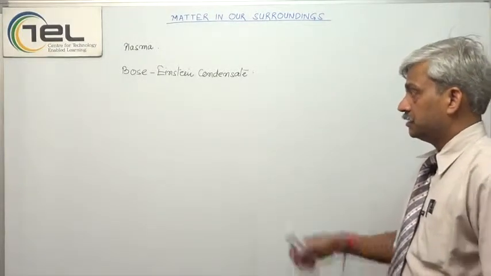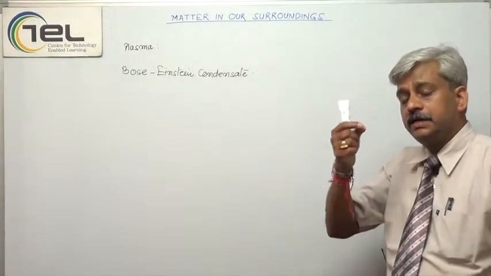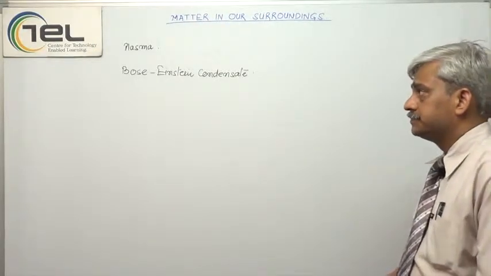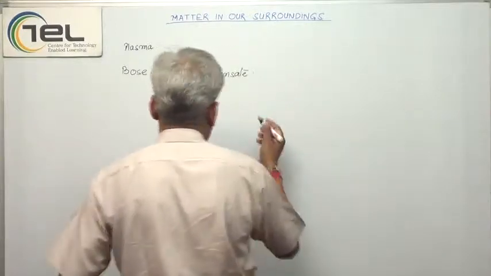Regarding matter, you know the theory of relativity, at least you have heard the name. From that, energy and mass are interconvertible, as I told you. So what is the relation?